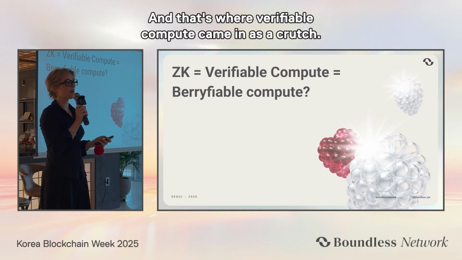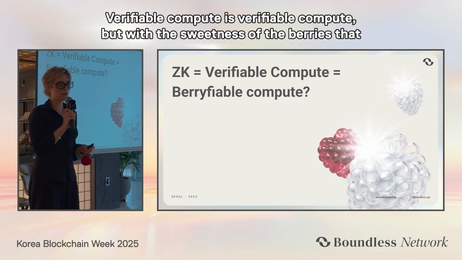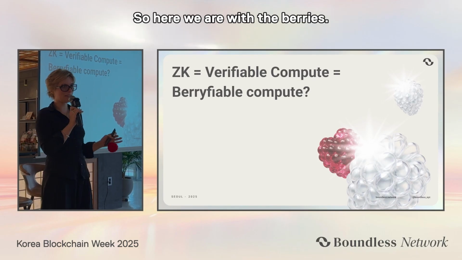And that's where verifiable compute came in as a crutch. The berries help us solve this problem. Verifiable compute is verifiable compute, but with the sweetness of the berries that we really needed to make it accessible and understandable by a large audience. So here we are with the berries.